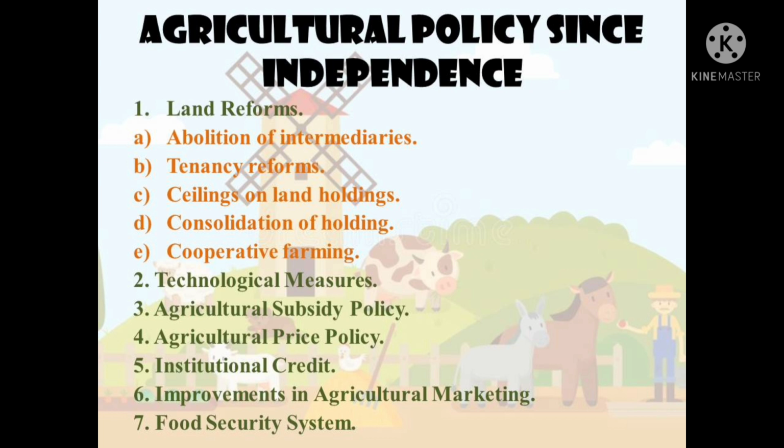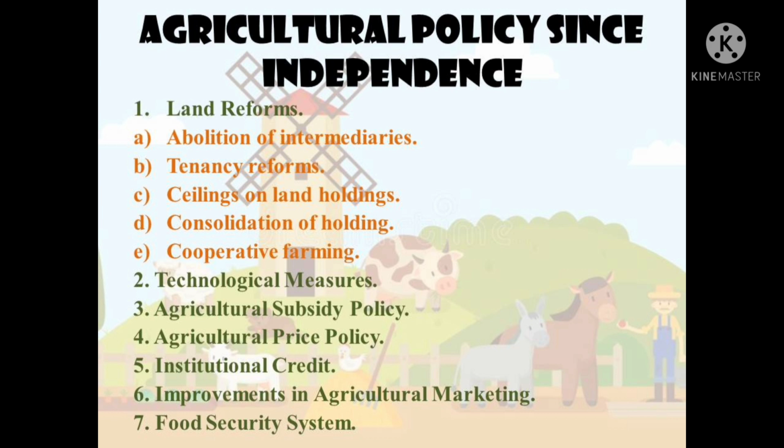Number B, tenancy reform. Along with the abolition of the zamindari system, tenancy reforms were introduced. Farmers working as tenant farmers were conferred ownership rights. Point number C, ceiling on land holdings. With a view to promoting equality in the distribution of land, ceilings were imposed on the holding size. Ceiling on holdings specifies the maximum size of cultivable land that an individual or a family could own. The surplus land was resumed by the government and redistributed among smallholders or landless laborers.